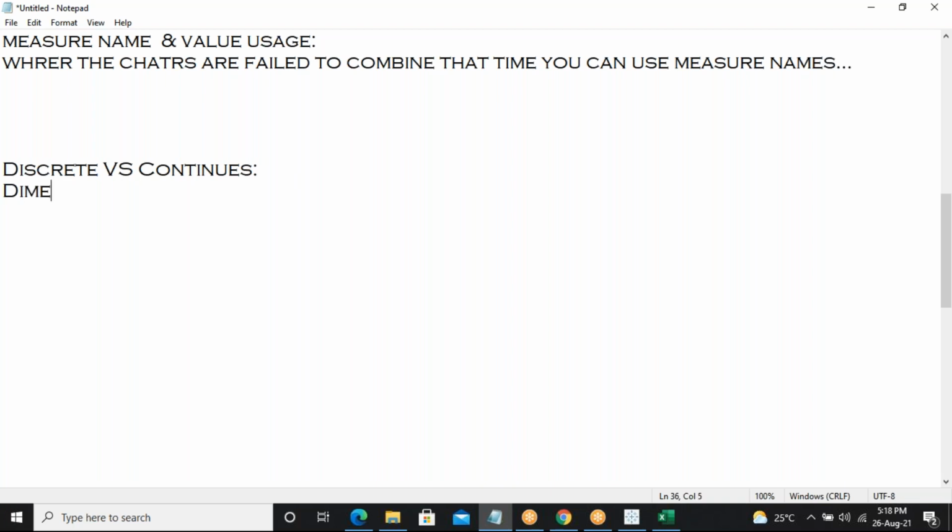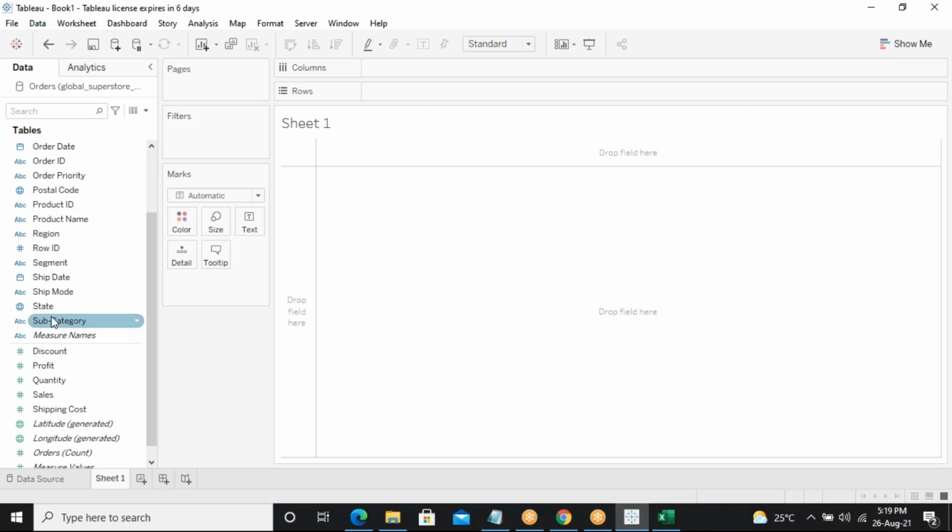Dimensions are nothing but what is called discrete. Which are the dimensions here on the left side? The blue ones are called dimensions. Yes, very good. And what are the green ones called?